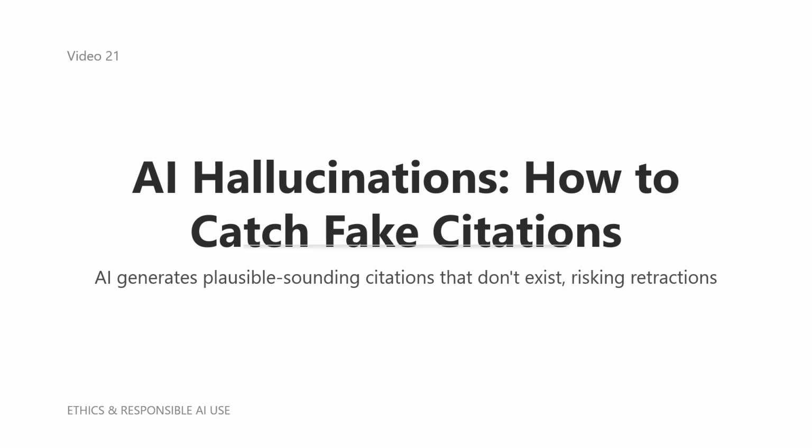What makes this particularly dangerous is how convincing these hallucinations are. The AI doesn't give you obviously fake information like a made-up journal name. Instead, it gives you real author names who work in your field, real journals that publish on your topic, and realistic formatting. Some researchers have reported receiving citations where every element is real except one. The author exists, the journal exists, the volume exists, but that particular paper was never in that volume. These partial hallucinations are the hardest to catch because a quick Google search might even return results that seem to confirm the citation. This is why you need a systematic verification protocol, not just a quick check.